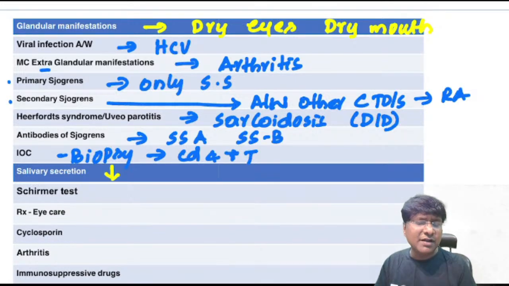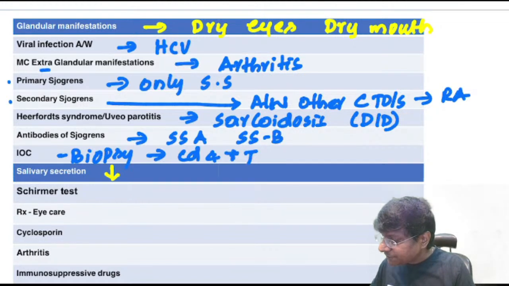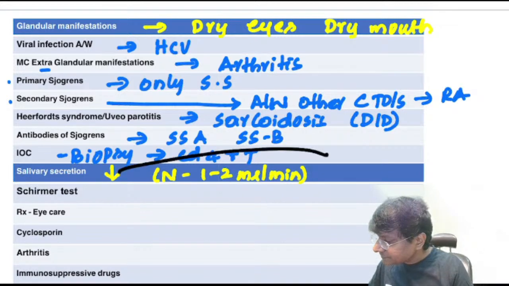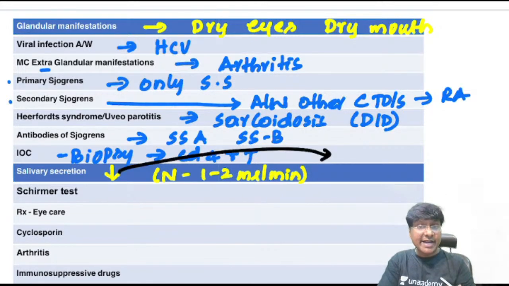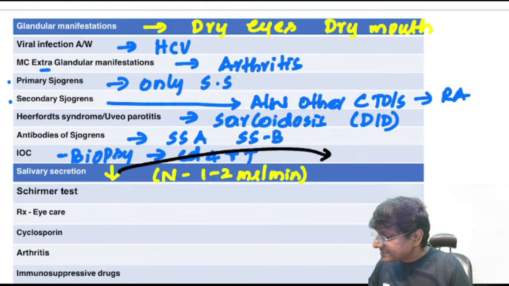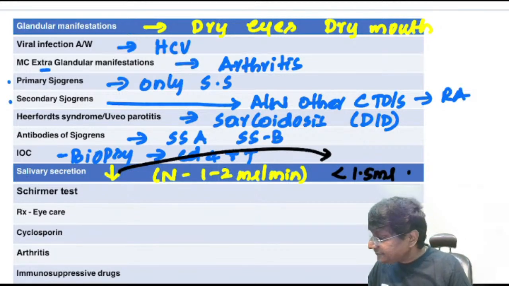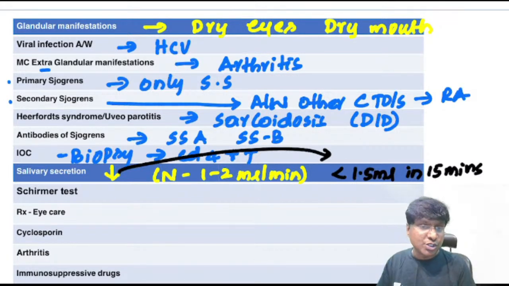How much is the normal flow rate of saliva? Normal flow rate of saliva will be around 1 to 2 ml per minute. So in these individuals, the salivary secretion will be reduced. And how much will it be? It will be less than 1.5 ml in 15 minutes. That will be the salivary secretion in Sjogren syndrome.